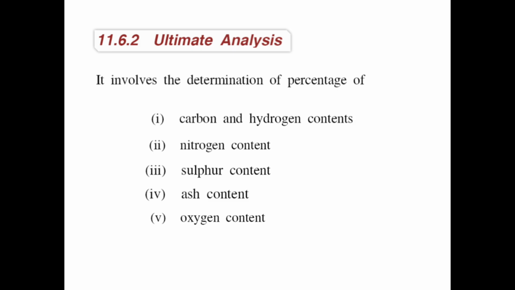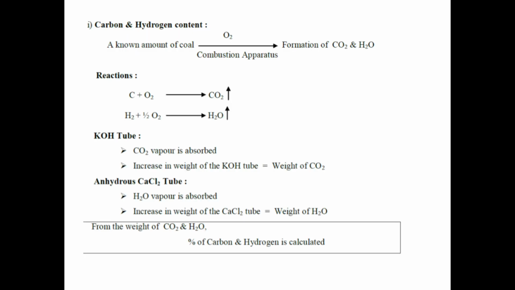Ultimate analysis. It involves the determination of percentage of carbon and hydrogen content, nitrogen content, sulfur content, ash content, and oxygen content. Carbon and hydrogen content: a known amount of the coal gives carbon dioxide and water. Reaction: carbon plus oxygen gives carbon dioxide, hydrogen plus oxygen gives water.